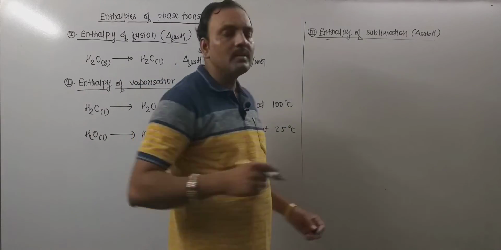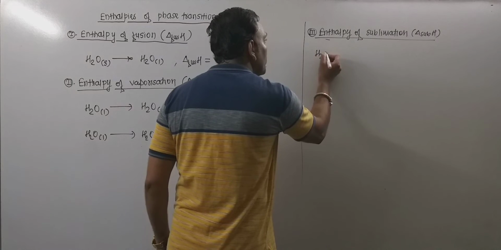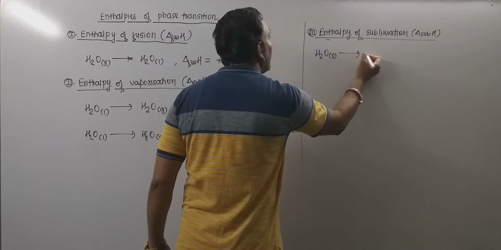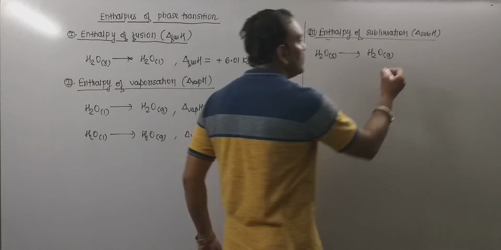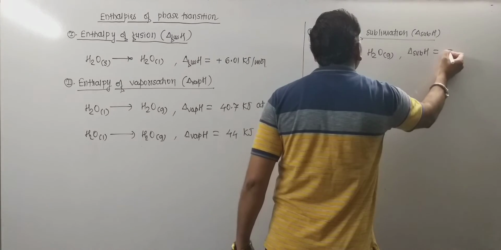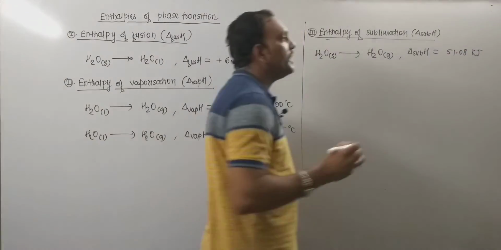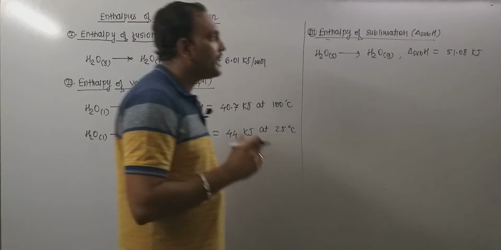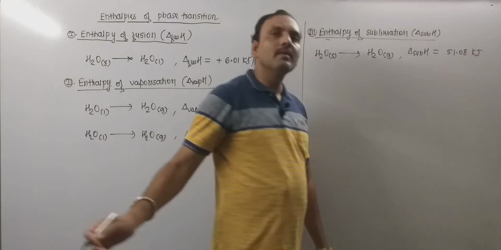Now, consider the sublimation of 1 mole of ice, that is H2O solid, when directly converted into the vapors, then the enthalpy change recorded will be the enthalpy of sublimation, and it is recorded 51.08 kilojoule. That is, for doing this we need to supply this much amount of heat.